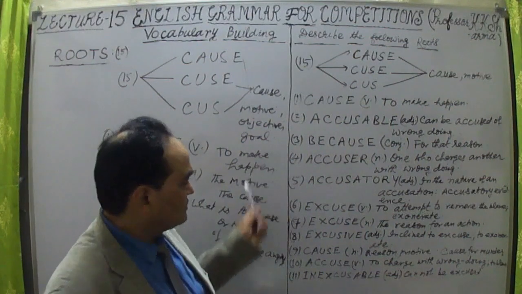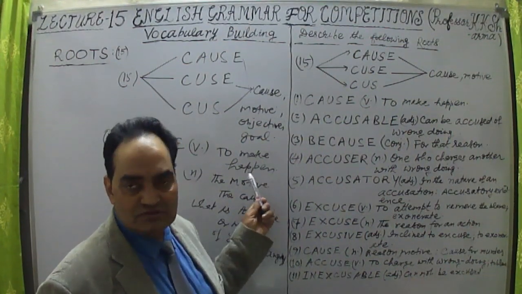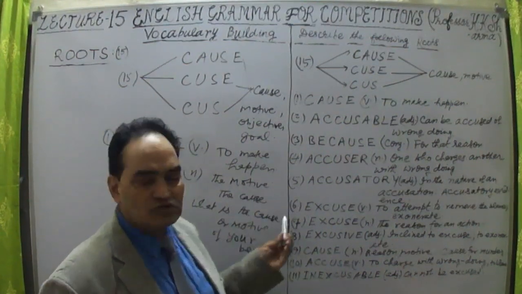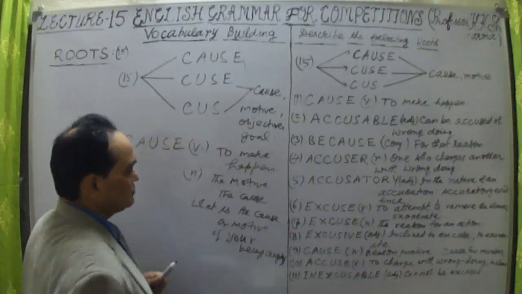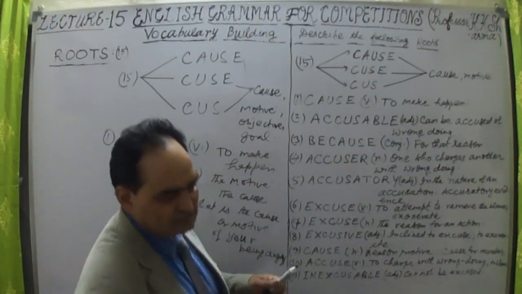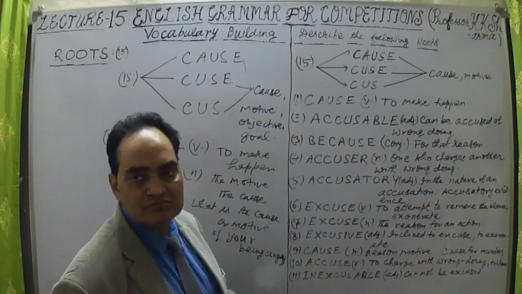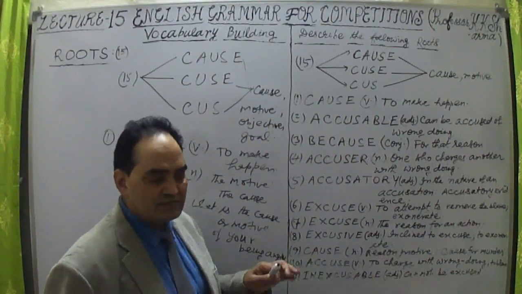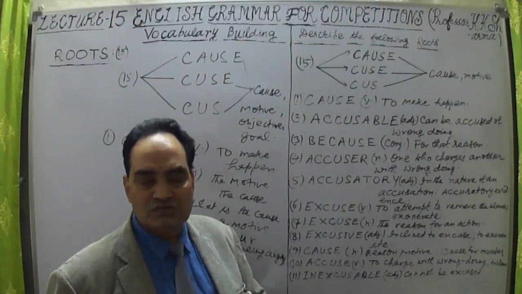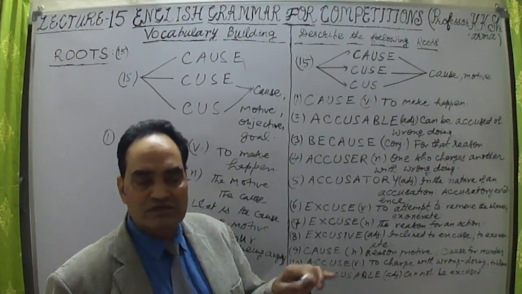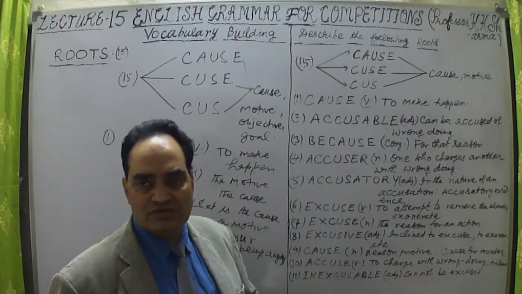Any sentence can be expressed with the help of this verb, to make happen. And cause, what is the cause of your coming? Cause means noun. So as a noun, it can also be expressed. As a part of speech, you can express the verb in different ways. The grammar must be known to you. The knowledge of some grammar, sentence making, will be discussed later.